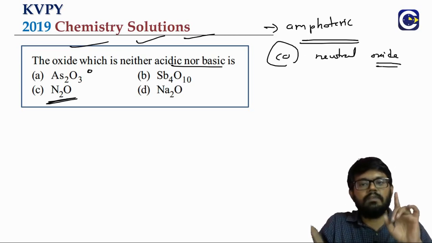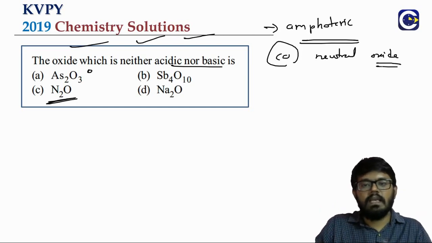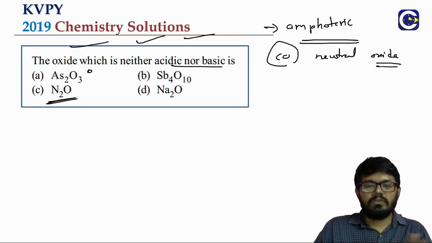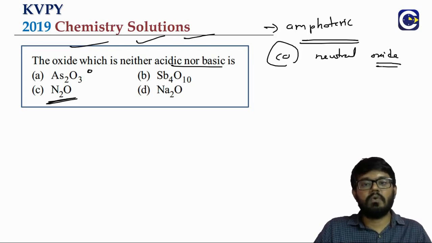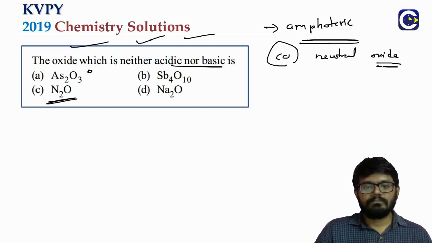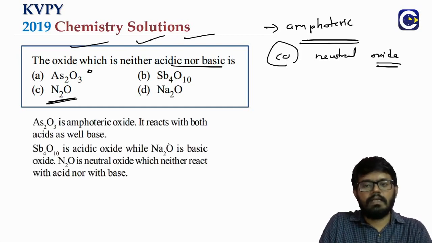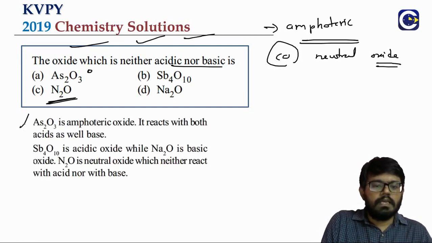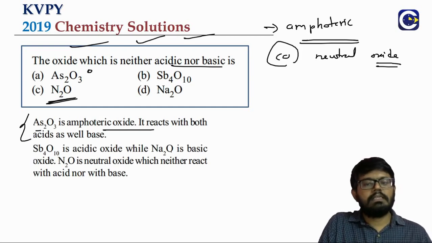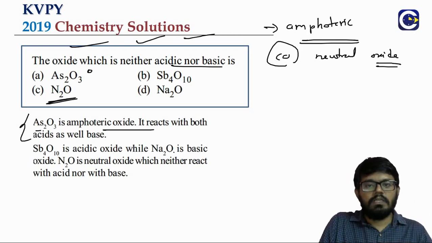So there is a difference between amphoteric oxides and neutral oxides. Amphoteric oxides will react with both acids as well as bases. Neutral oxides will not react with either acids or bases. So here what is the answer? It is option C, N2O. Now, when you look at the other options, As2O3 is amphoteric. It will react with both acids as well as bases, just like aluminum oxide.